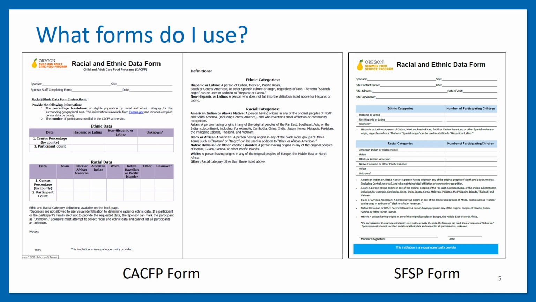Data must be collected using specific forms, depending on the program you serve. Sponsors of the CACFP must use the Racial Ethnic Annual Data Collection Form as seen on the screen. This can be downloaded from the ODE CMP Civil Rights page. Sponsors of the SFSP must use the Racial and Ethnic Data Form that is attached to the sponsor's 4th week monitoring review form. This can be downloaded from the ODE CMP SFSP page. Both pages are linked in the description section below.